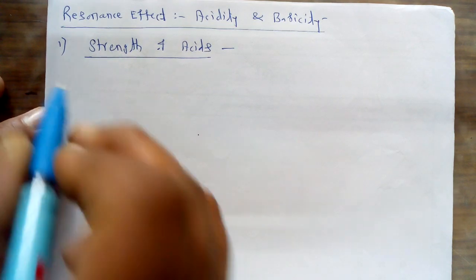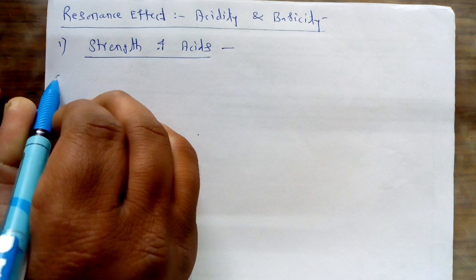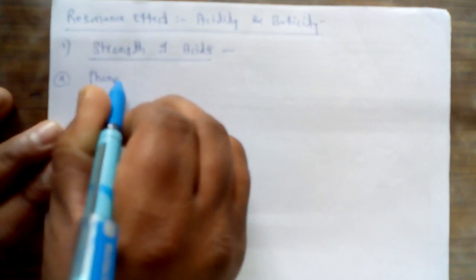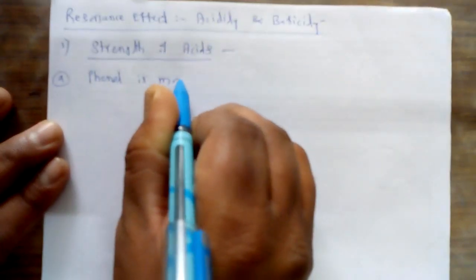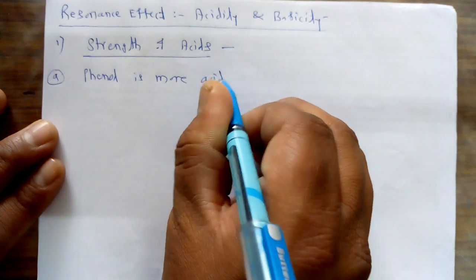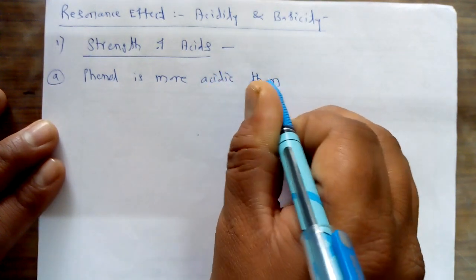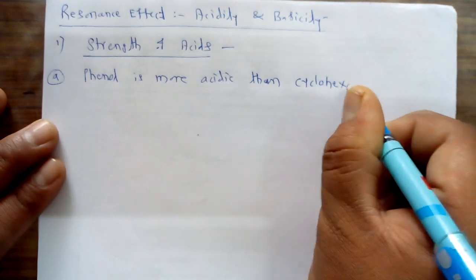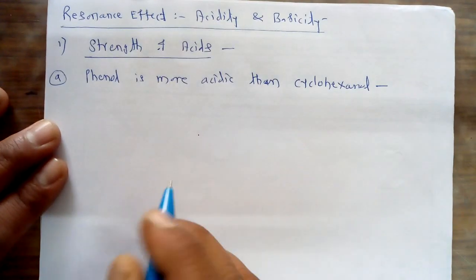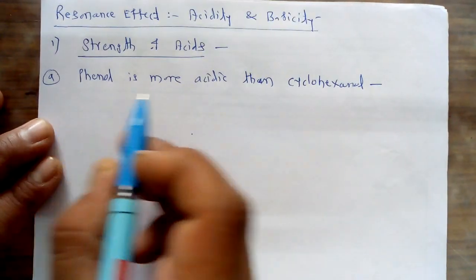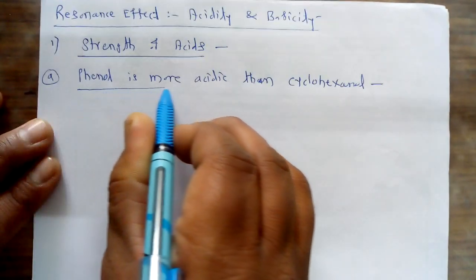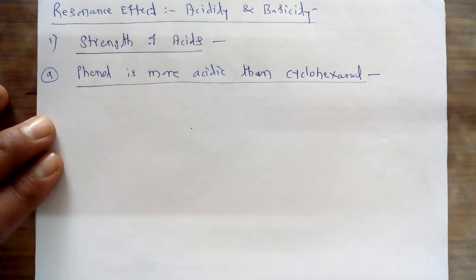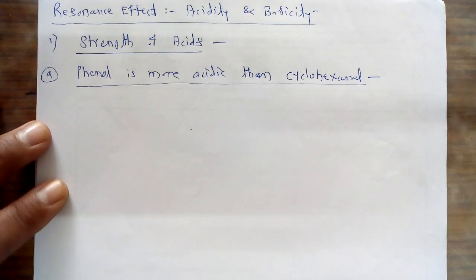For this purpose, I take a first simple example: phenol is more acidic than cyclohexanol. So this is the first question of comparison of the strength of acids, that phenol is more acidic than cyclohexanol. We have to give the reason or justification for this particular acidity strength.